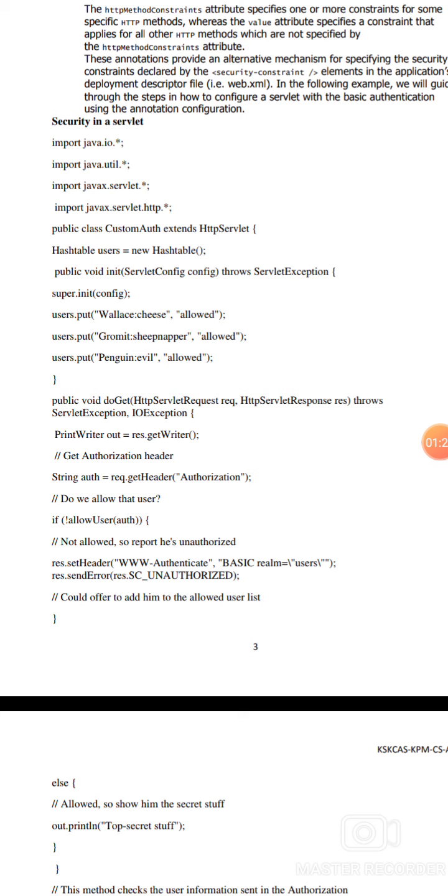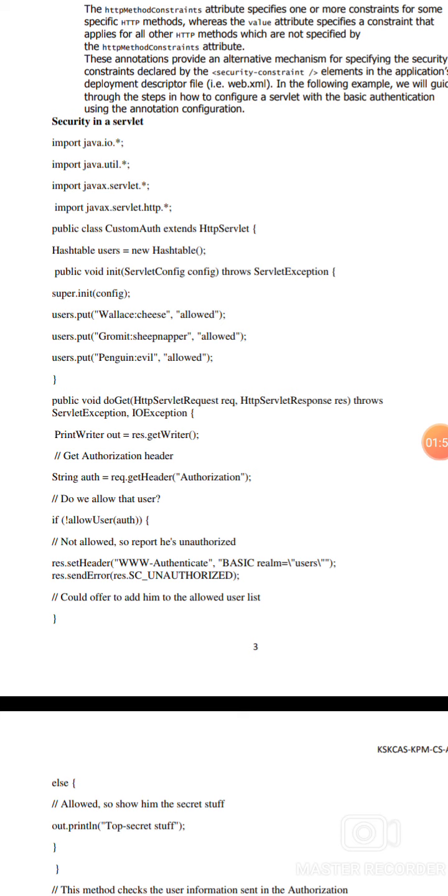Security in servlet. Import java.io.*; import java.util.*; import javax.servlet.*; import javax.servlet.http.*; these packages are defined in Java. The public class CustomAuthorization, meaning authorization, extends HttpServlet, open brace.